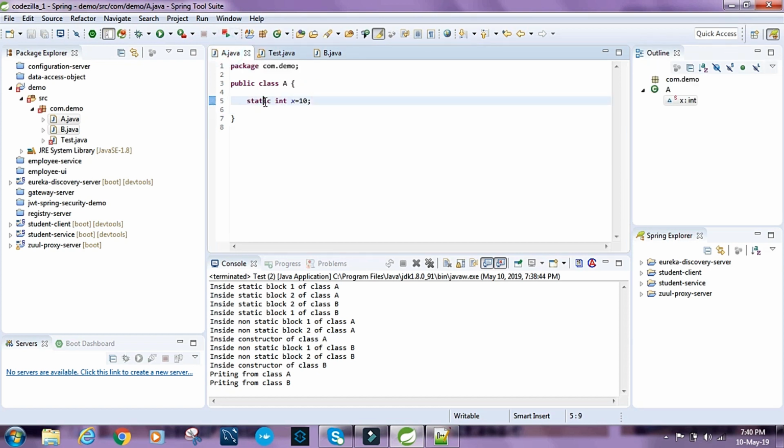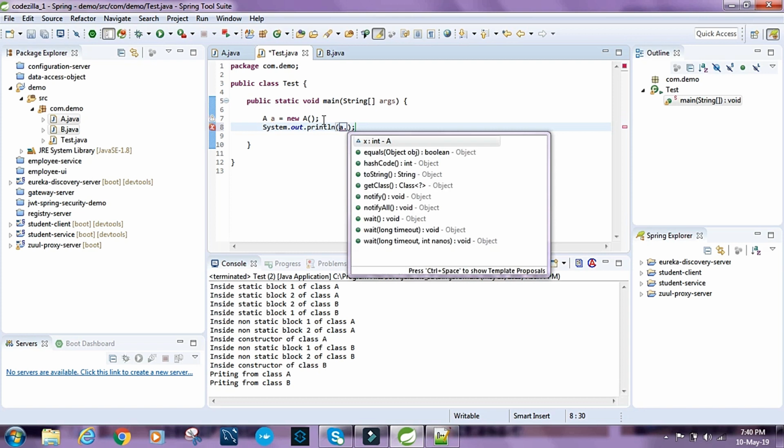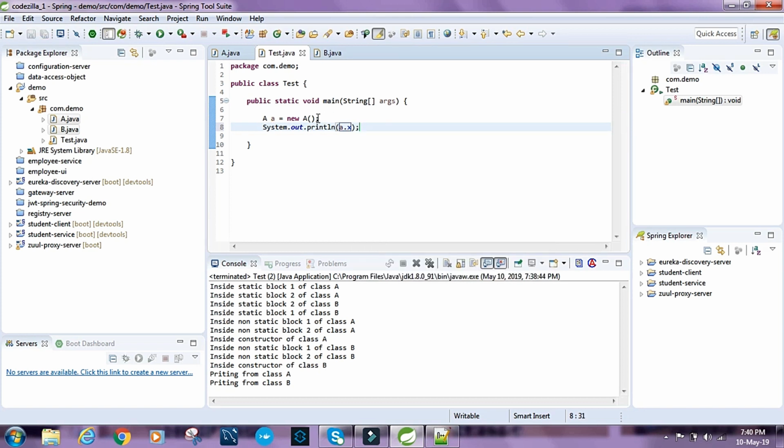Okay, first let me remove static, and let's create an object of a, and let's print a dot x, and let's create another object of a and call it a1, and let's do a1 dot x equals 20, and let's print a dot x and a1 dot x.